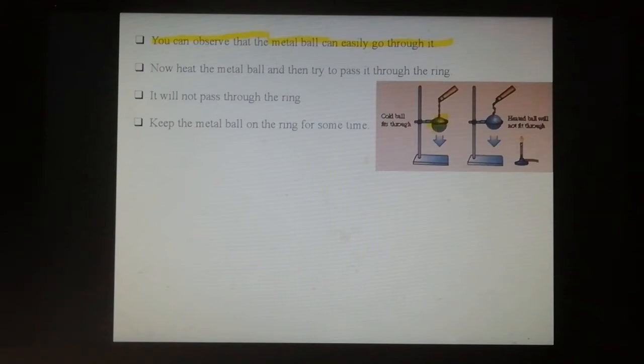That is the first image. Now heat the metal ball, then try to pass the metal ball through the ring. What do you observe? The metal ball will not pass through the ring. In the second picture, after heating, the metal ball does not pass through the ring.